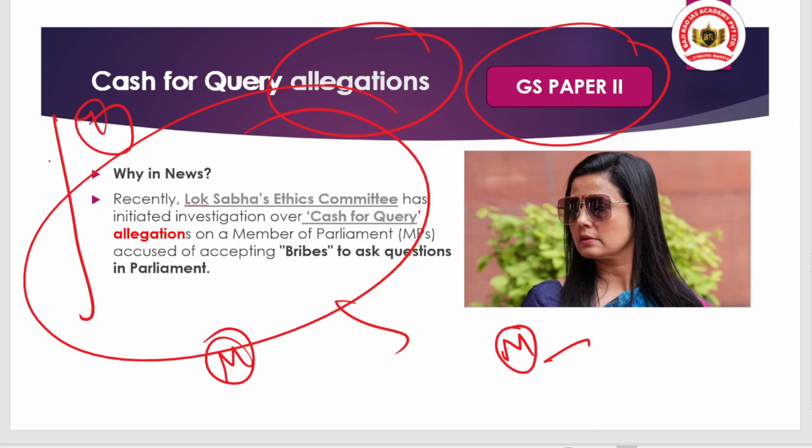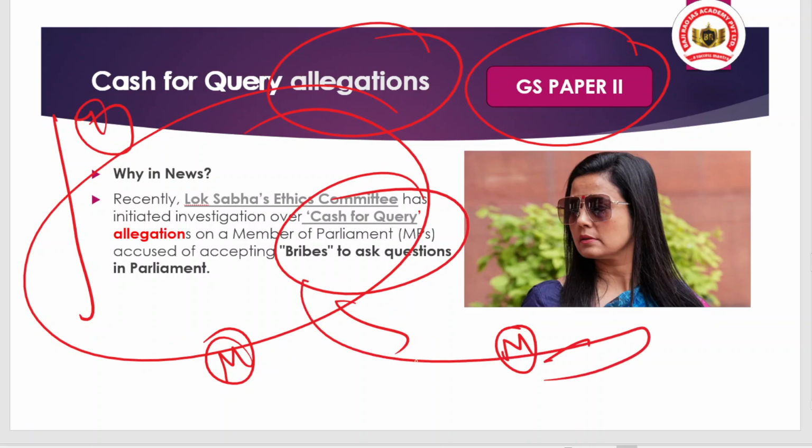So that is the basic context, and here the context is not important. You should not write the name of any MP or MLA in the UPSC mains paper. That will be a bad decision for you. Try to remember all these small terms, this will be very important for you, okay. So that is the point. And the charge is accepting bribes to ask questions in the parliament. Even the Lok Sabha account was shared with that person.